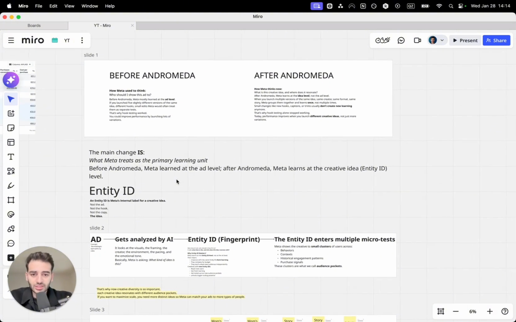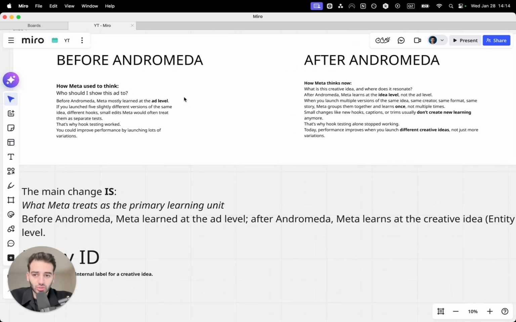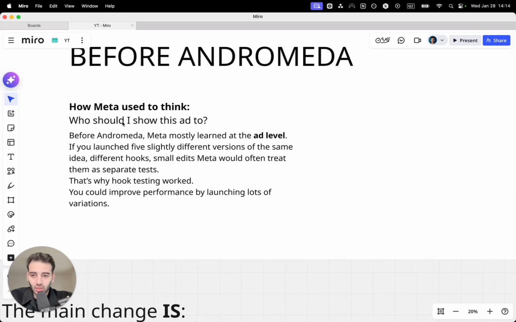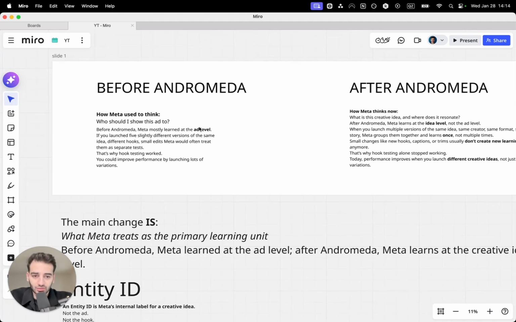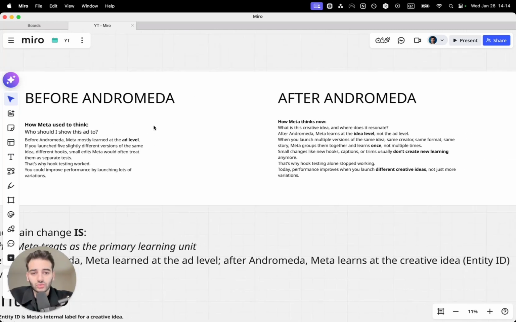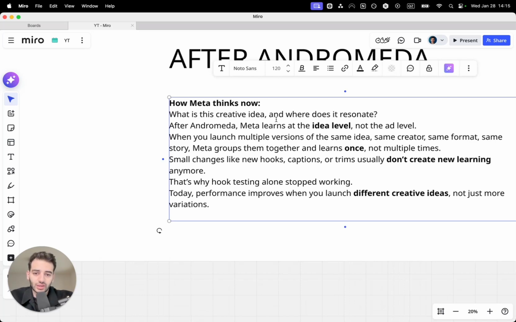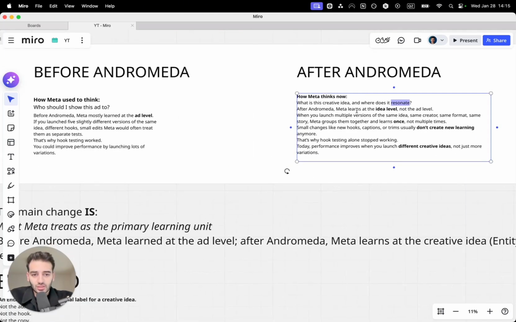I think it's very important to start with how it used to look before the Andromeda update and what changed now. If you take a look at how Meta used to think, this was the main difference. This is the main change: how Meta sees things, thinks, and treats creatives. It used to ask, who should I show this ad to? While now, after the Andromeda update, it's all about what is this creative idea and where does it resonate. This is the main difference.